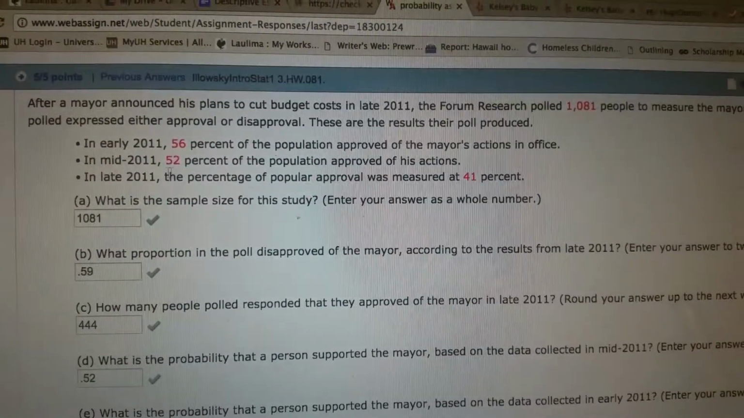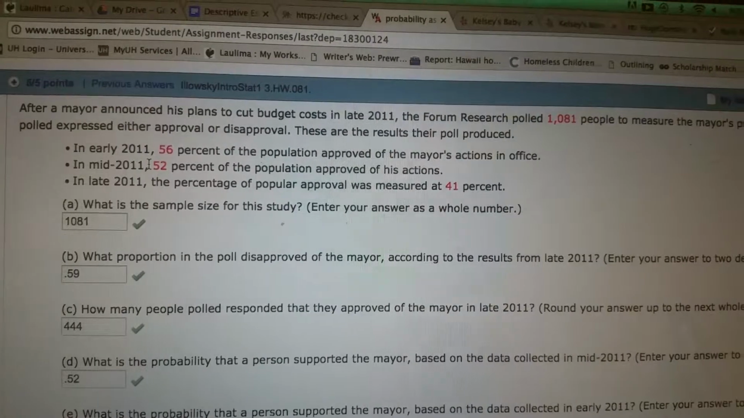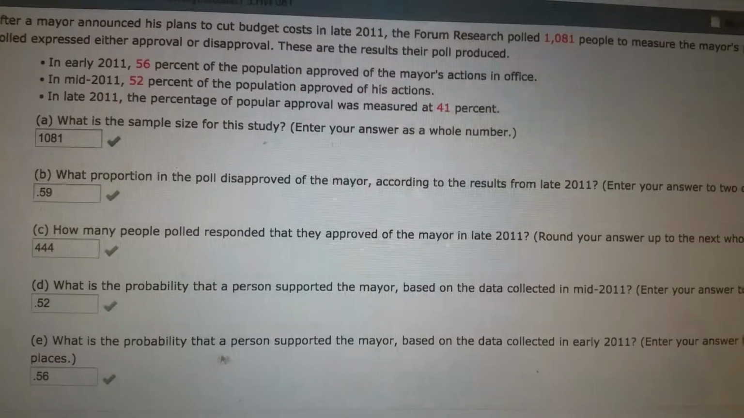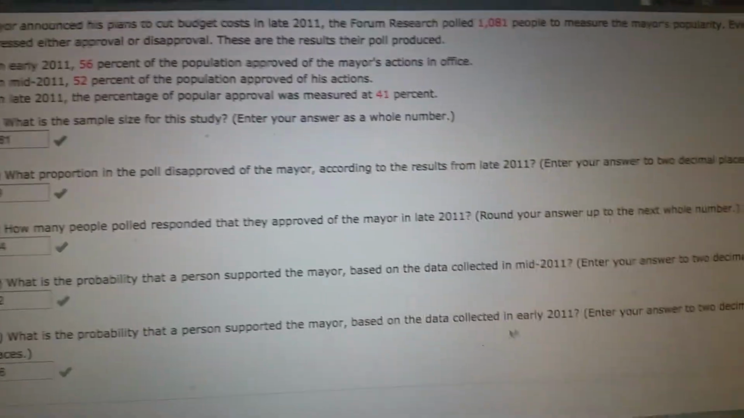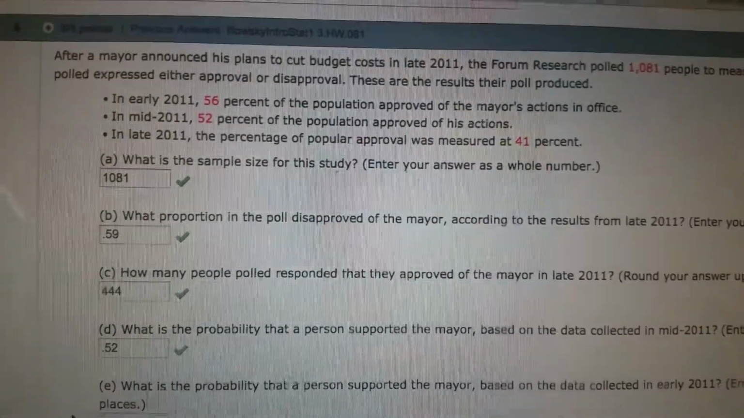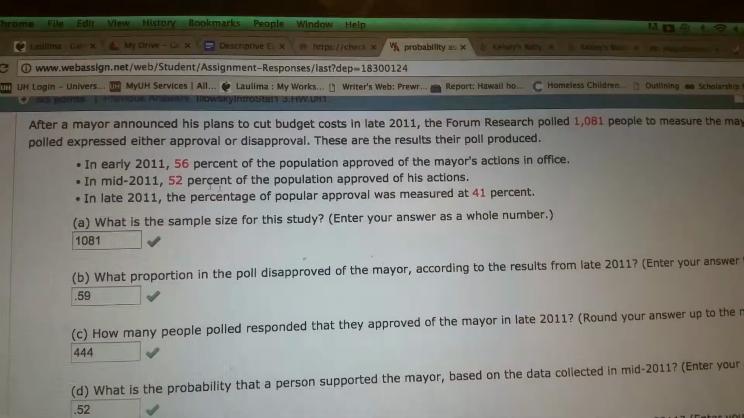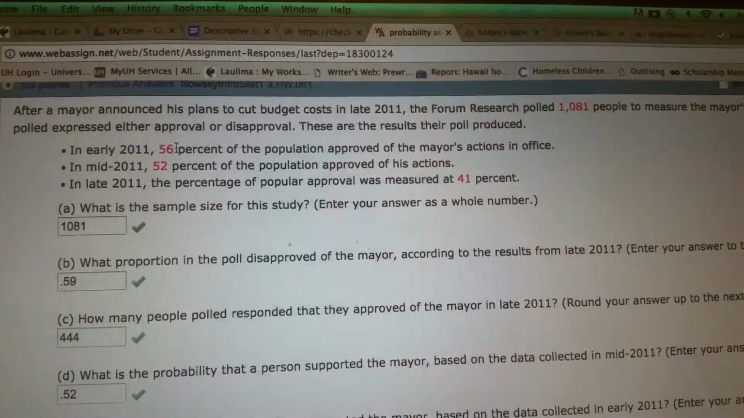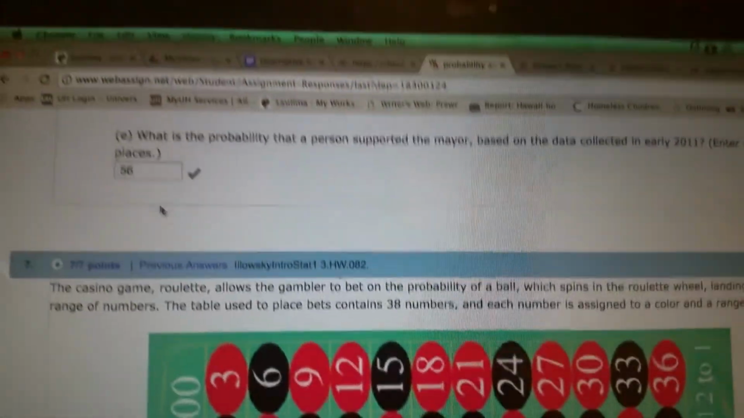What is the probability that a person supported the mayor based on the data collected in mid-2011? It didn't say how many people, it just said the probability. We've got 52%, so it's 0.52. What is the probability that a person supported the mayor based on the data collected in early 2011? In early 2011, it's 56%, so it's 0.56. Again, these red numbers change on all of our homework, so I'm just pointing to where I'm looking so you can figure out where yours is.